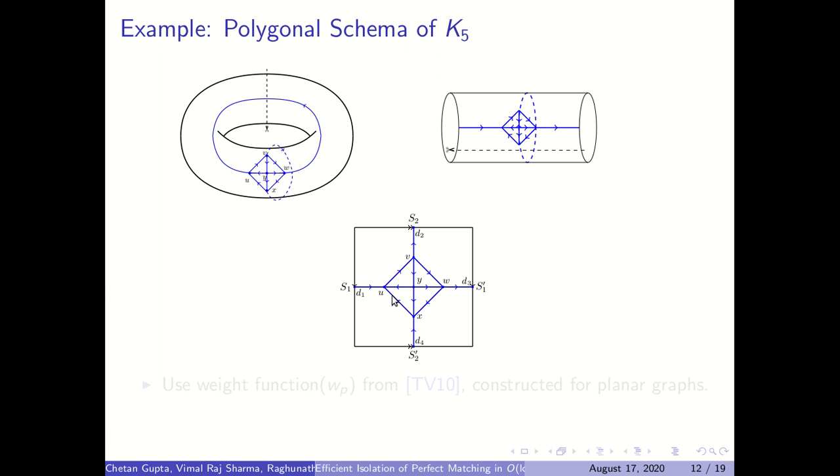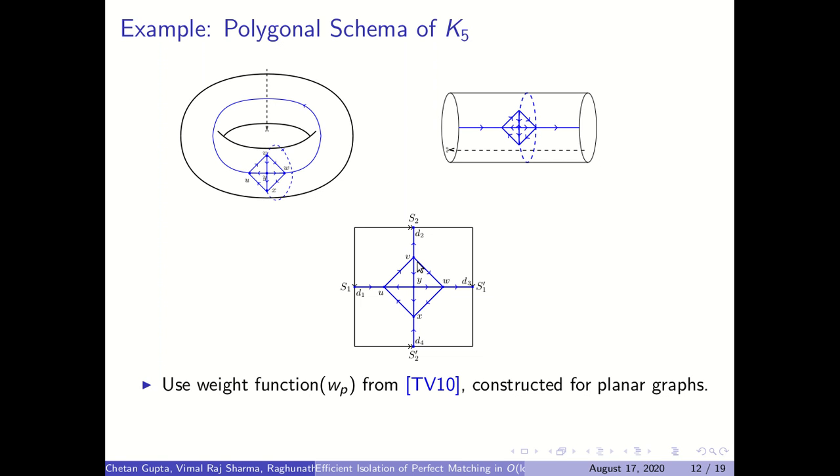So notice that edges like UV, VW, WX, these remain unaffected during the cutting operation. So the graph induced by all those edges which remain unaffected during the cutting operation actually forms a planar graph, because you can embed that graph in a plane without intersecting the edges. Remember that our goal is to give non-zero weight to some cycles. So if those cycles are contained in this planar subgraph, then we can use the weight function constructed for planar graphs in one of the earlier results.